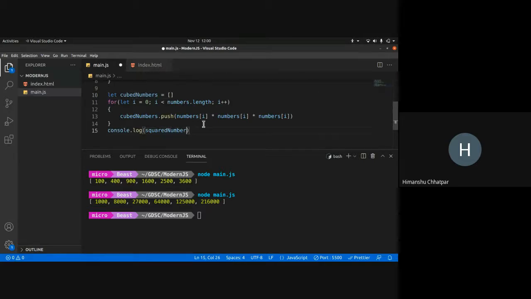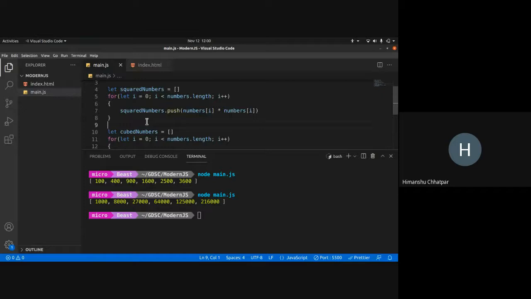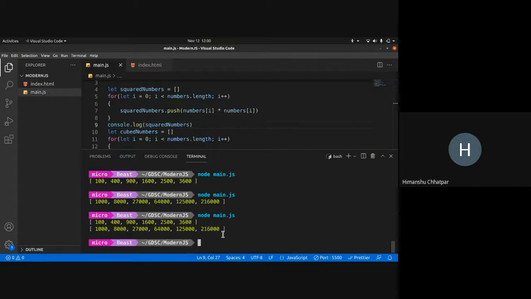And I can get square numbers and cube numbers. Here, console.log square numbers. So this is how we would do it traditionally.